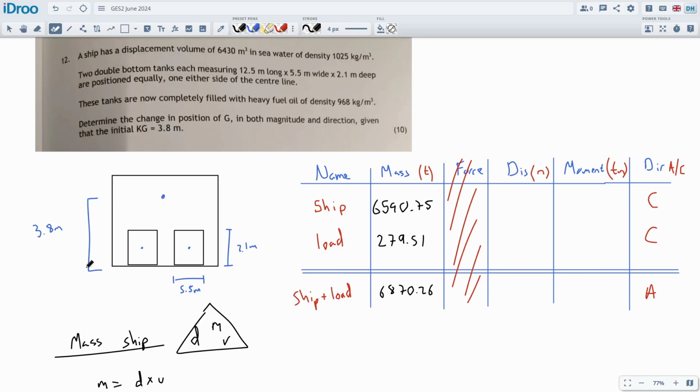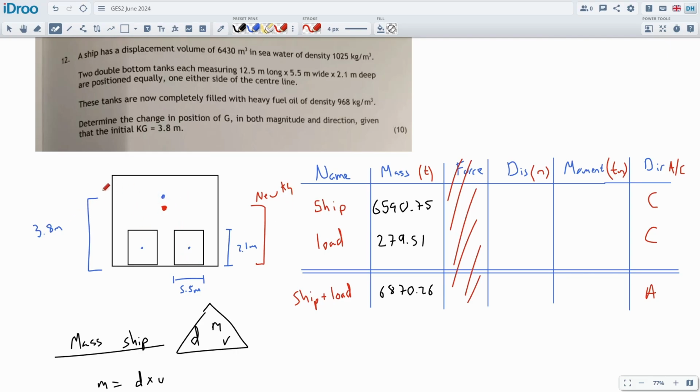So this distance here is going to be our leverage for the ship while it's unloaded. As we load the ship, I do expect the center of gravity to be lower. This will be the new KG right here. We don't need it right now, but it's nice to see it's going to go down in this direction. Sometimes we're loading above the center of gravity and it will pull it upwards, but this time we're loading below, so it's going to pull it downwards. This will be the new KG here when we're done.